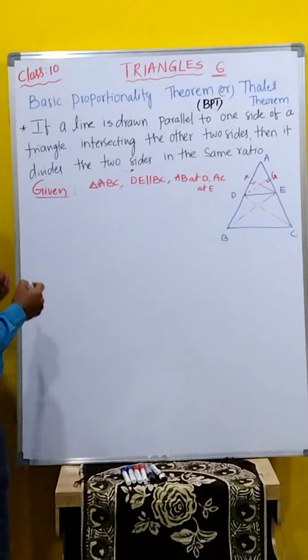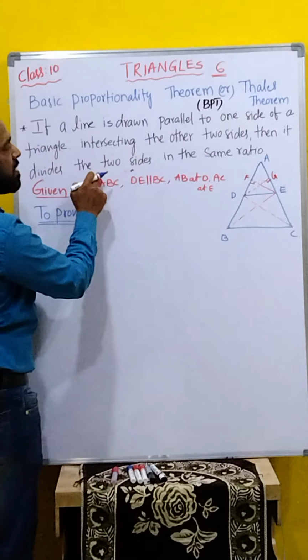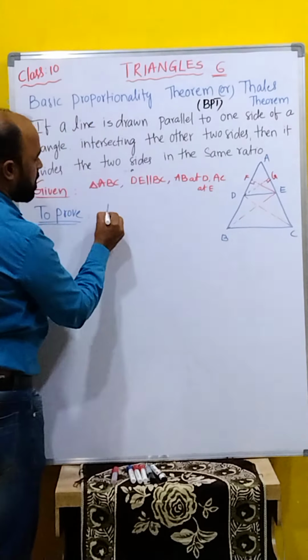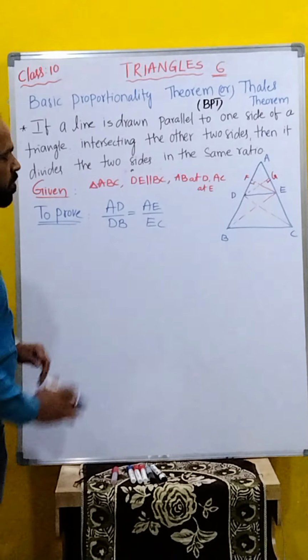Clear? Now next one, what is to prove? What we have to prove? That it divides the two sides in the same ratio. AD by DB is equal to the other one, AE by EC. Clear, children? This we have to prove.